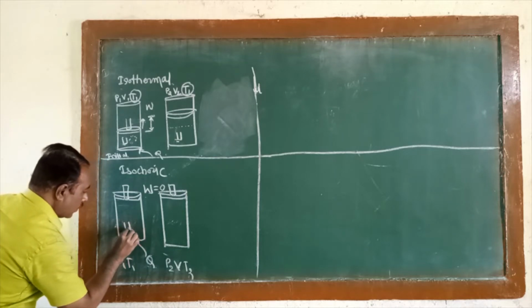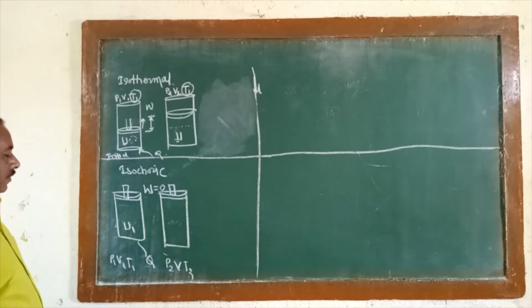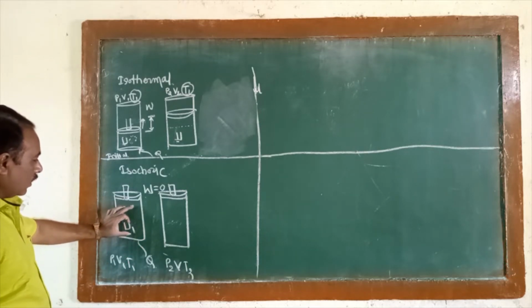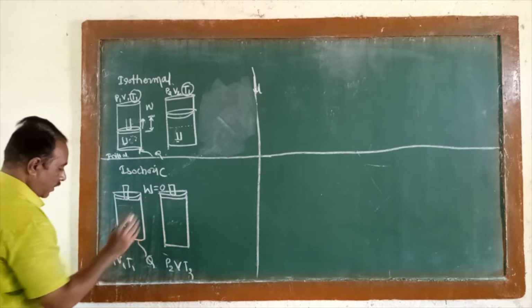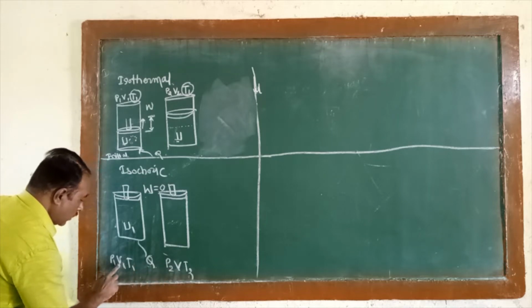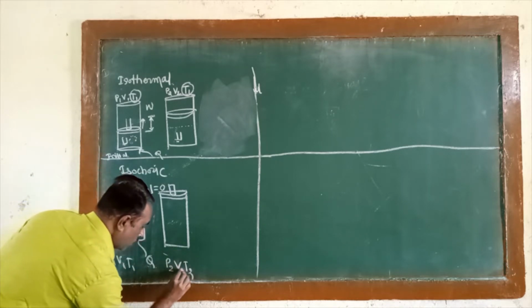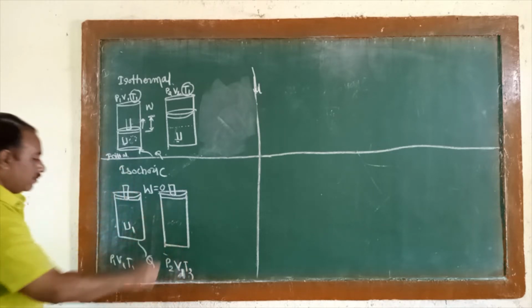Then this is the internal energy U1. The question is, if the work is not done, it means this volume and this volume are the same here. Therefore, there is no change in volume. Initially the volume is V1. In the final state also the volume is V1 here.